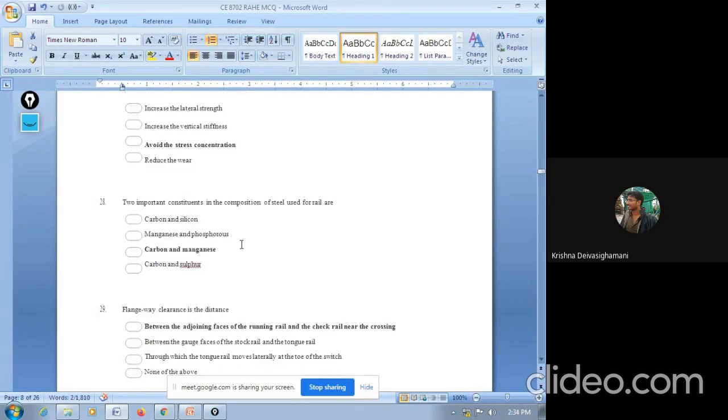Next question. Two important constituents in the composition of steels used for rails are, okay, we know the rails are generally made up of alloy of steels. So they are asking about two major constituents. Options are carbon and silica, magnesium and phosphorus, carbon and manganese, carbon and sulfur. So the answer is carbon and manganese. These are the two important constituents mainly in your rails.